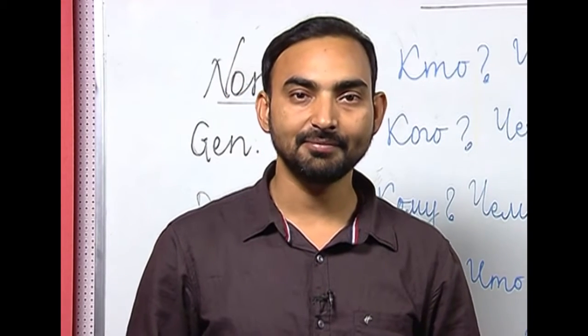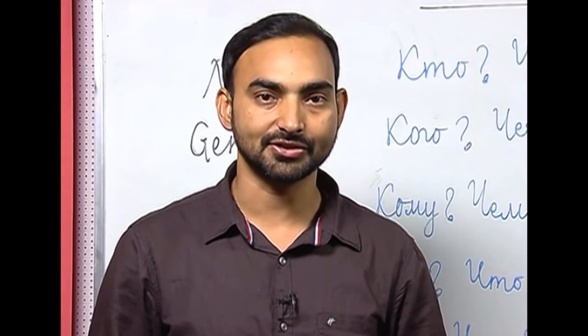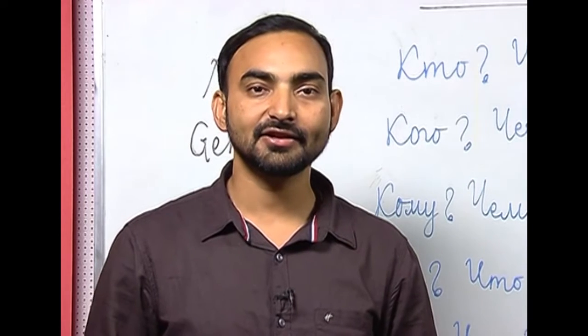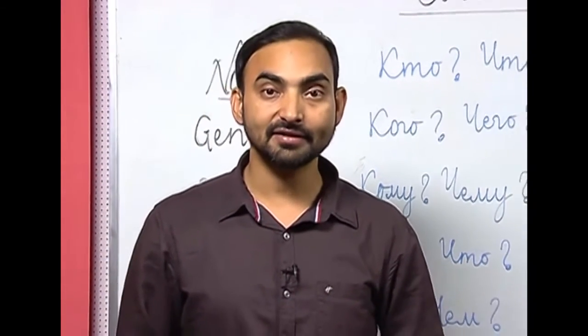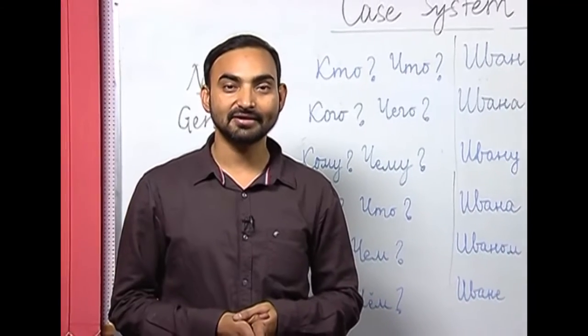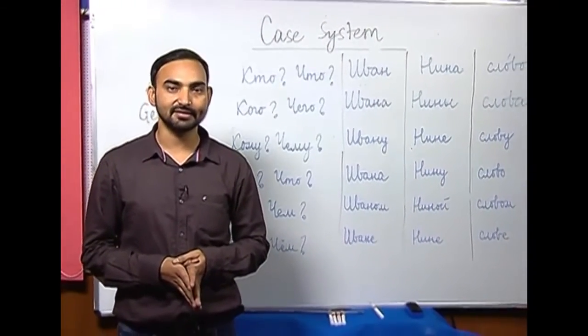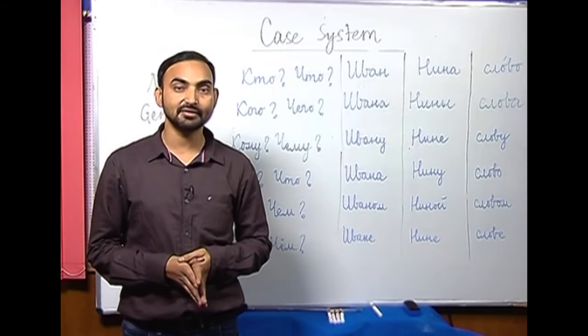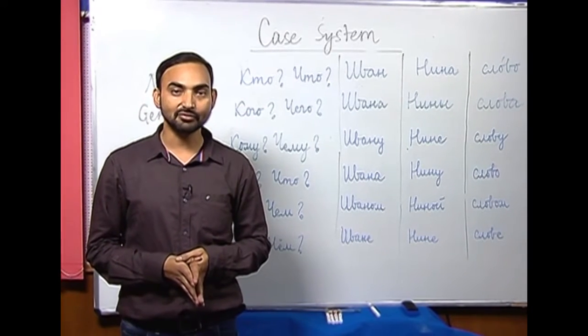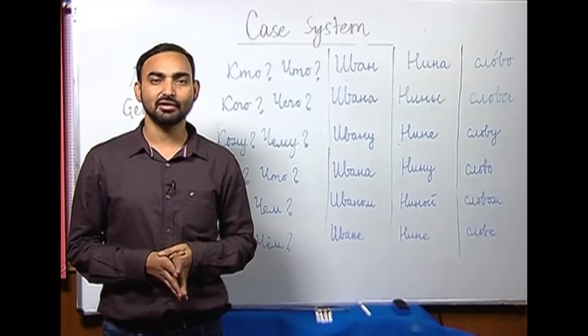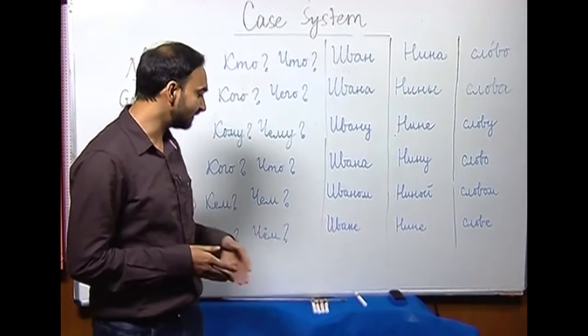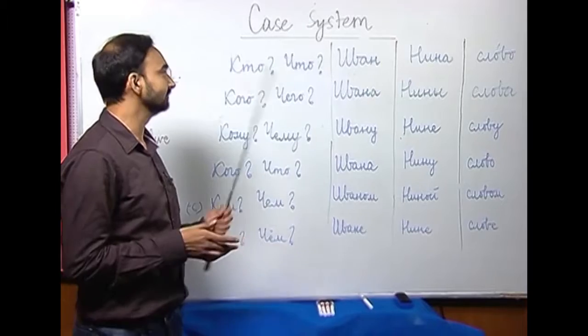As I have already described, there is a case system in Russian language, and the cases are differentiated on the basis of the grammatical function a noun, pronoun, adjective perform in a sentence. We have in Russian 6 cases, like we have 8 cases in Hindi, 7 cases in Sanskrit. The same way we have 6 cases. So, there will be 6 different grammatical functions the noun or pronoun or number perform in a sentence. Let us see one by one.